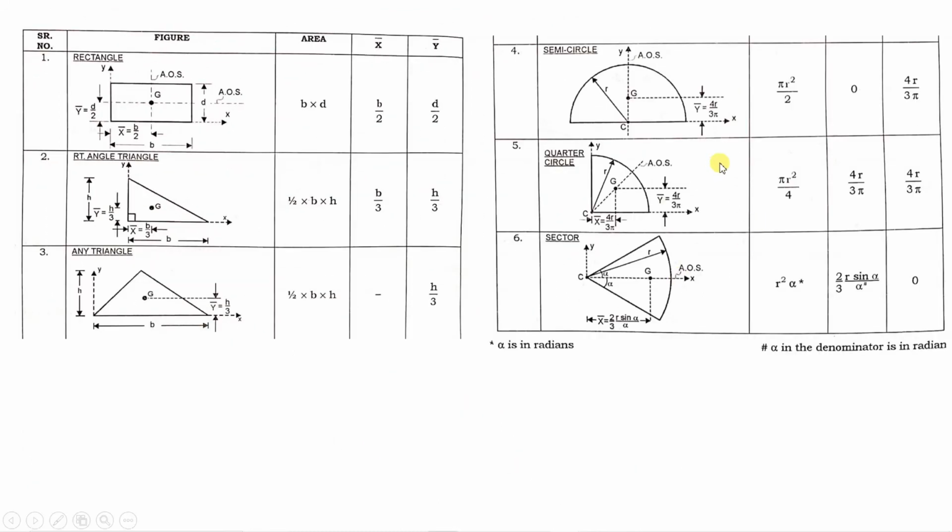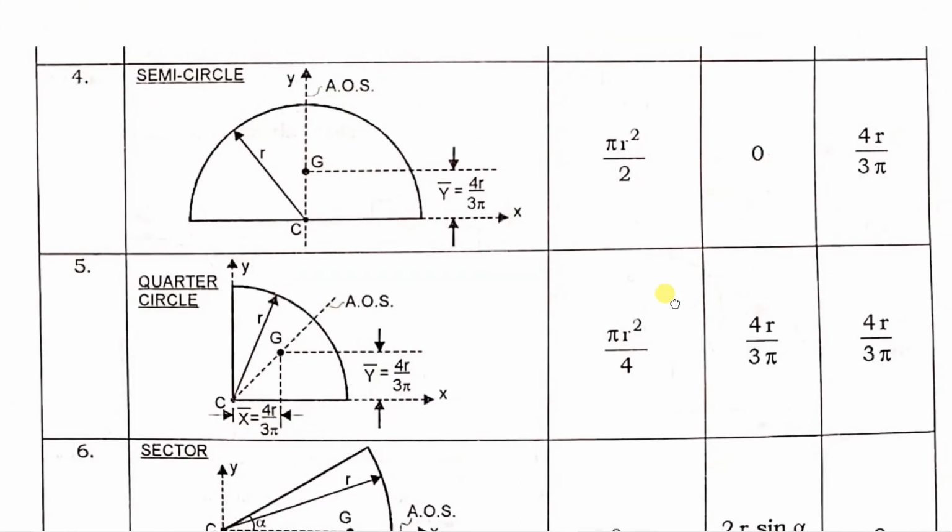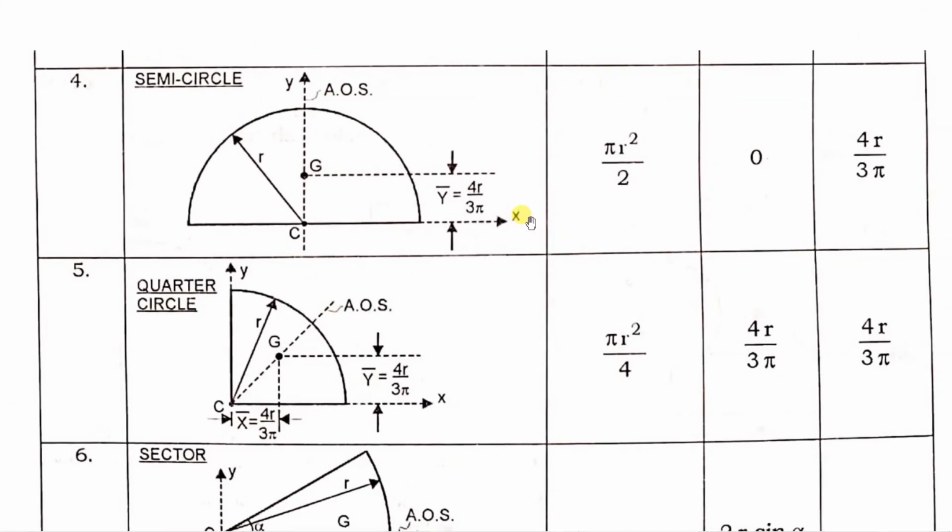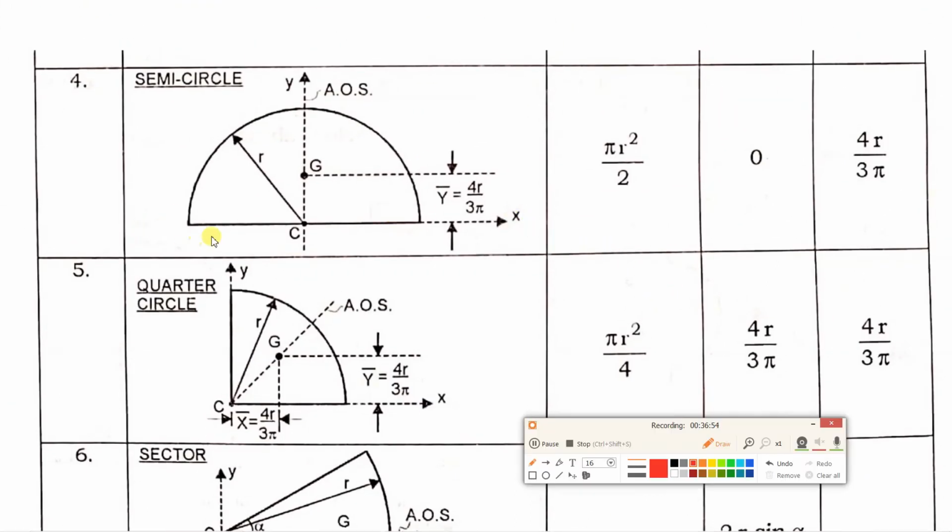Okay, next formula we will consider for semicircle. Now understand the diagram first. First you have to identify origin. So origin has been shown over here, and y-axis is this one and x-axis is this one. Now in this case, first will be area. What is area of semicircle? It will be pi r square by 2.